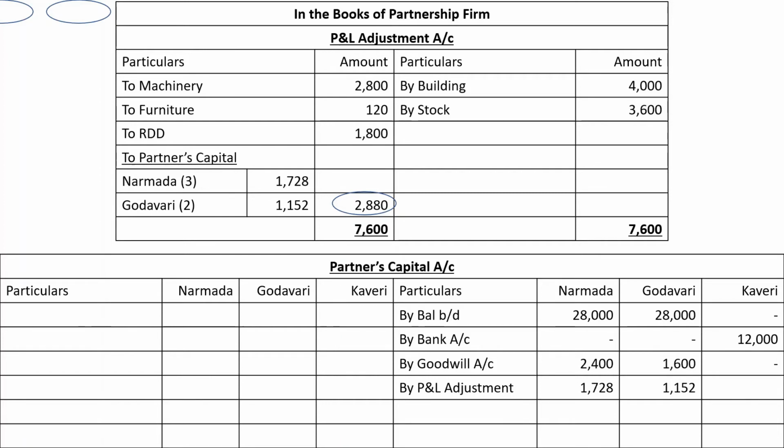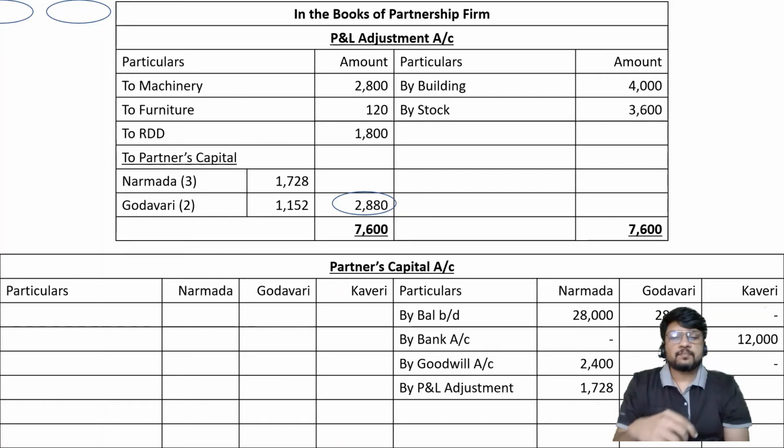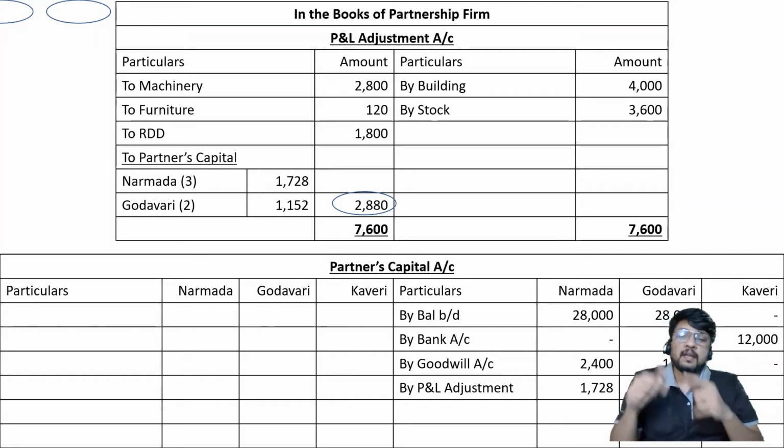Okay, so let us find out now what is the capital balance of Narmada and Godavari and Kaveri. Then let us find out what is the expected capital they should have, what is there and what is expected to be there. The difference we will transfer to loan account. Then we will find out the closing balance of partners' capital, transfer it to the balance sheet, and then the balance sheet will tally. So don't be in a hurry. Don't just close capital account and find out the balancing figure. First, prepare the working note.